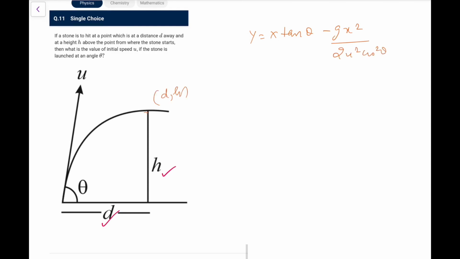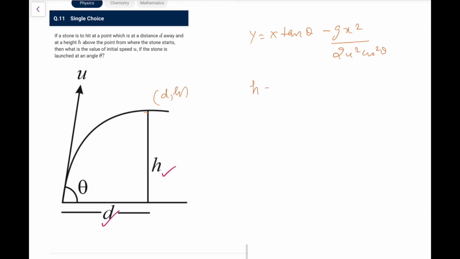Next one. A stone is to hit a point which is at a distance d and at a height h away. What is the value of initial speed u if the stone is launched at an angle theta? So we can directly apply the equation of trajectory, y equals x tan theta minus gx square upon 2u square cos square theta. This point's coordinate is d comma h, which lies on the trajectory.